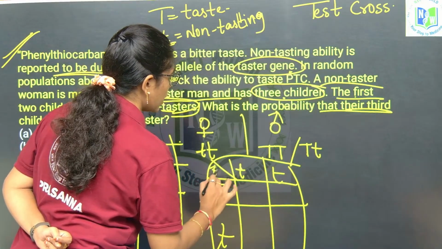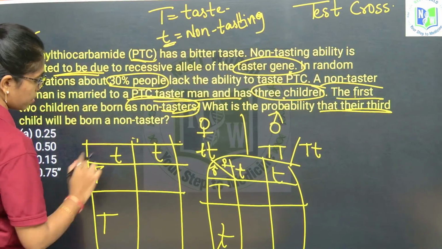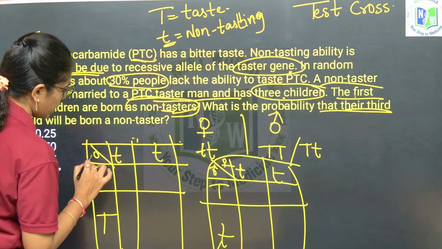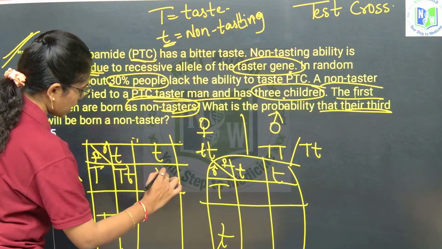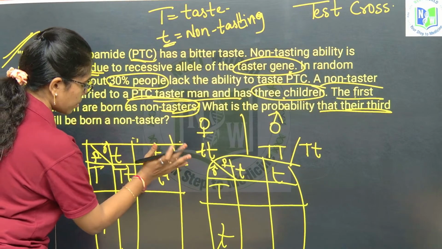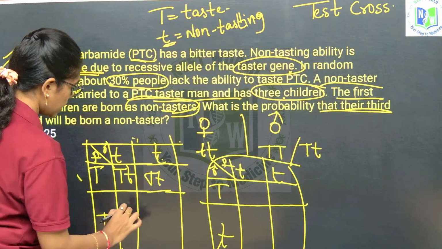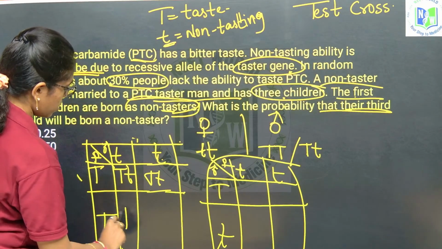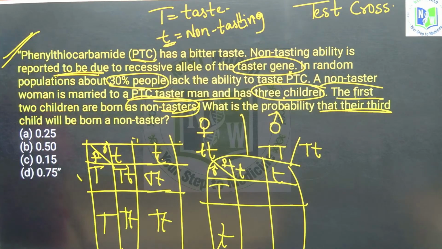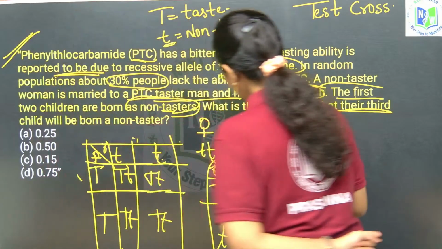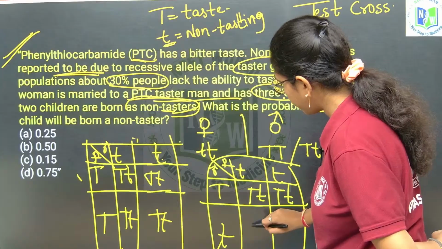So this is male and this will be female. Okay. So here what do you get? 2 heterozygous alleles, and 2 homozygous, right?